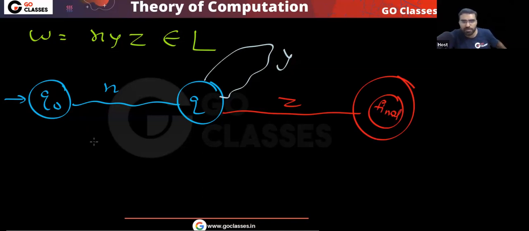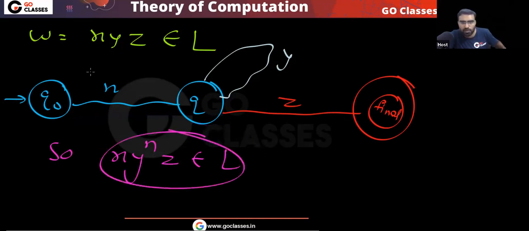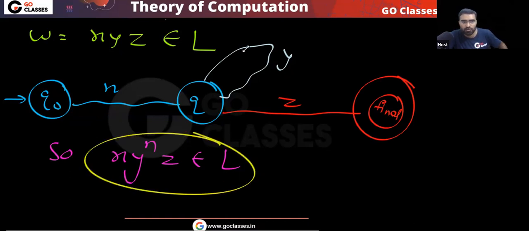So now you tell me, can I repeat this y any number of times? I can repeat this y any number of times, and the resulting string will belong to L. So this is your proof. Did you notice what happened?